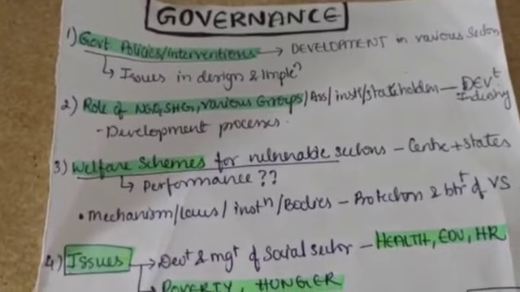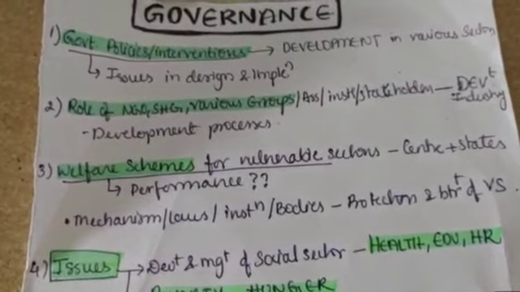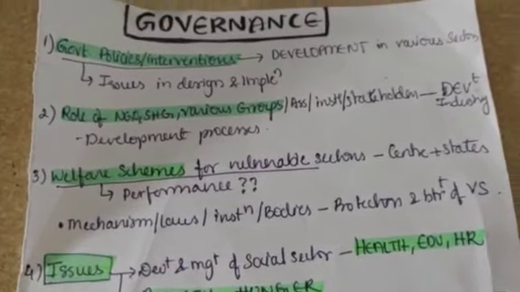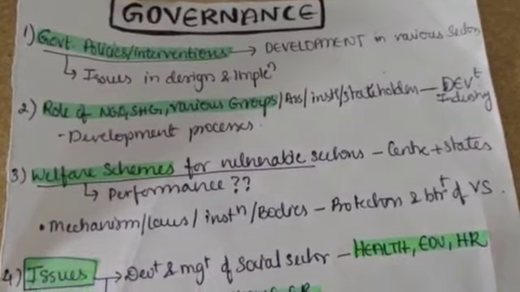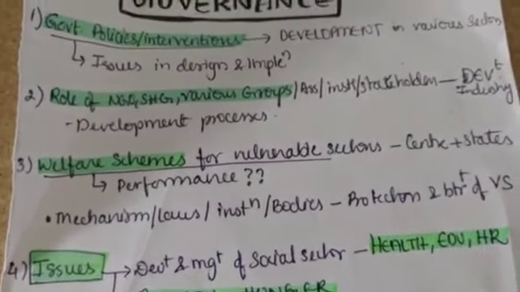The second is the role of NGOs, SHGs, various groups, associations, institutional stakeholders in the development industry. So this is basically their involvement in the development process of the country.